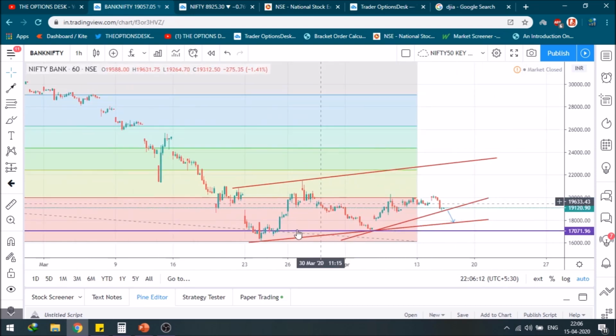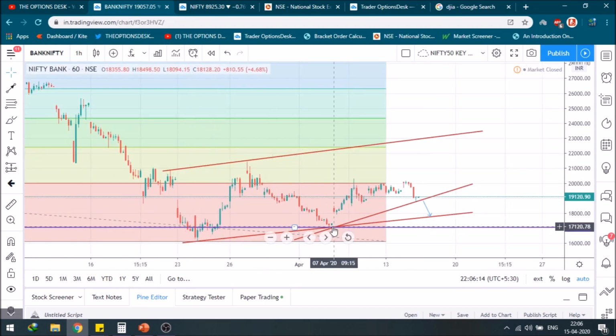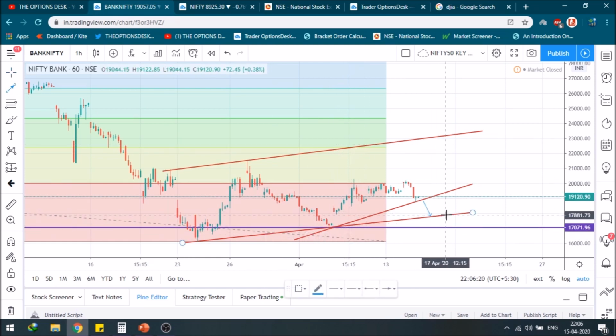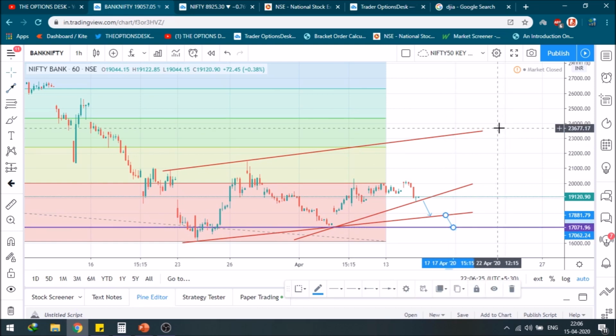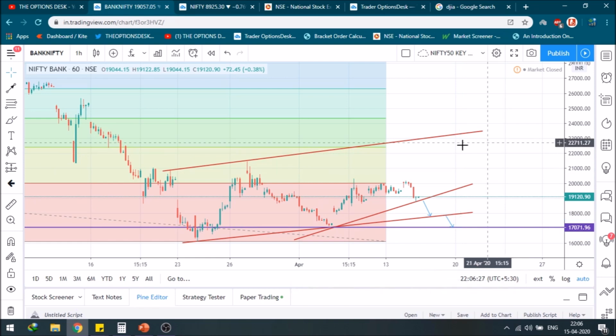Because this was where the market started to come in range, and this was the reversal zone when the market took the reversal and couldn't break this level. So after that level, it is totally known that this level would be tested. Do not think that the market would fall in one sharp move. It will take some gaps, it will take some pauses, then the market would fall. So these are the levels that should be tested.